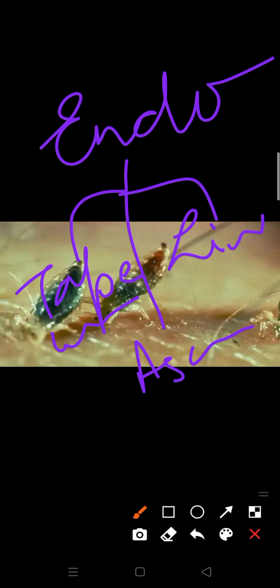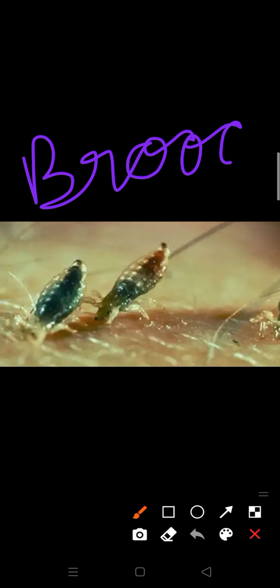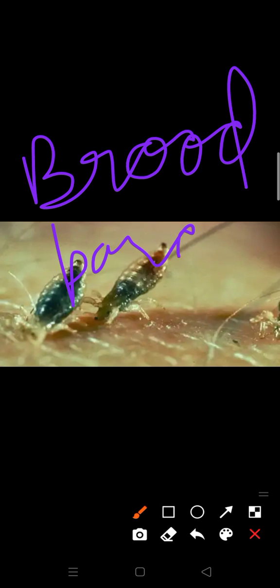The next special type of parasitism is brood parasitism. This is a new term for you. In brood parasitism, the cuckoo lays its eggs in the crow's nest. Cuckoo means koel. The koel lays its eggs in the crow's nest. It is also one kind of parasitism.